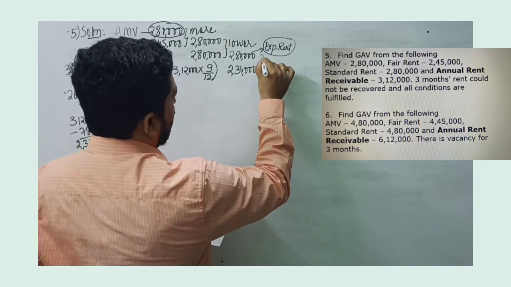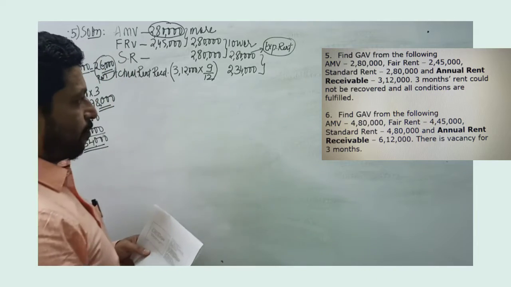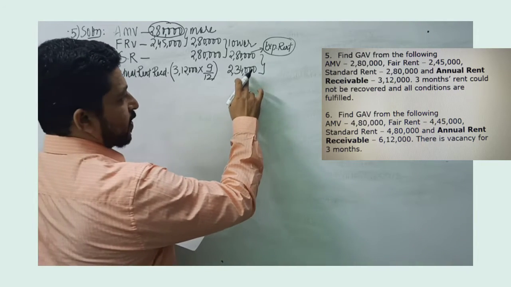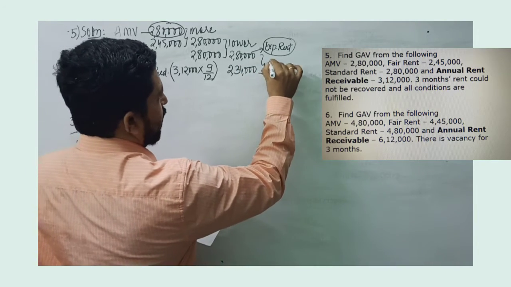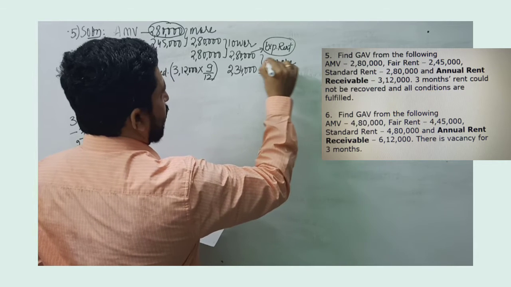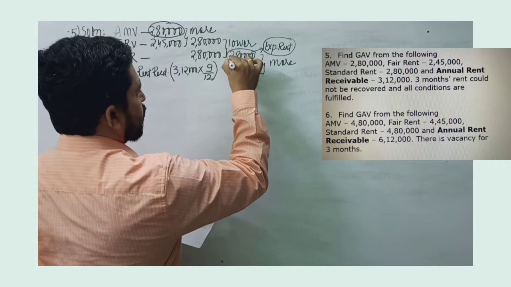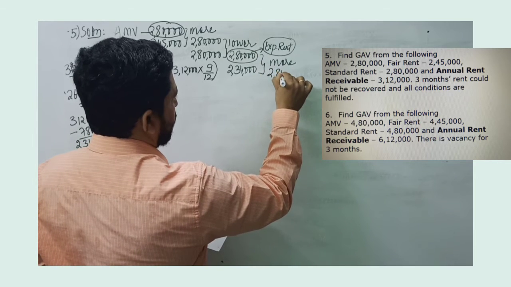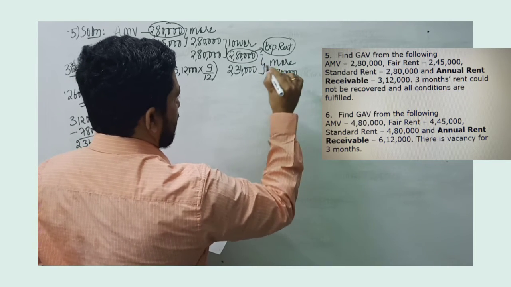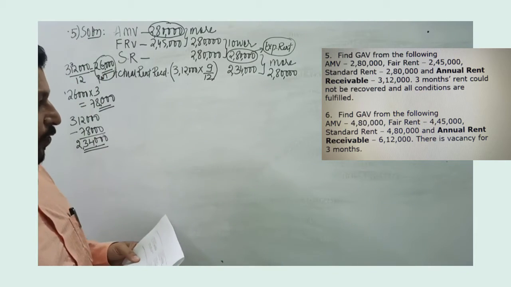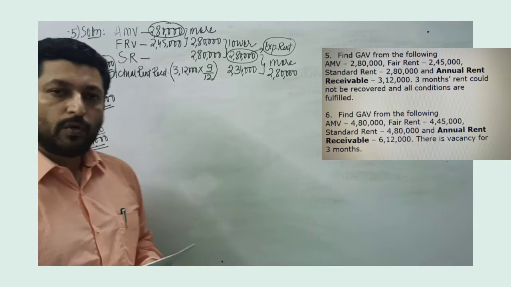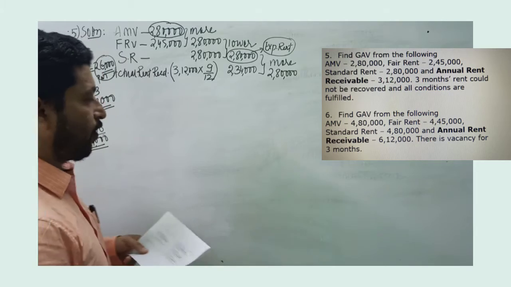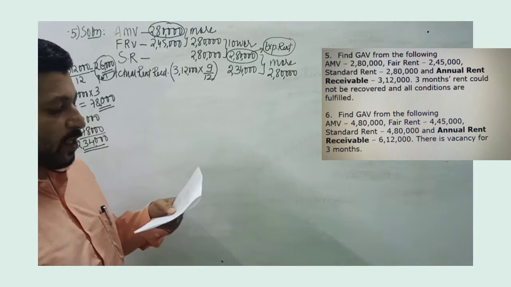Then we come to the third step, and in the third step, as we understand, among the two, whichever is more, we check whichever is more. So you get 2,80,000 is more. 2,80,000 is the more value. Now the question is, do we have to go to step 4? What are the conditions to go to step 4?